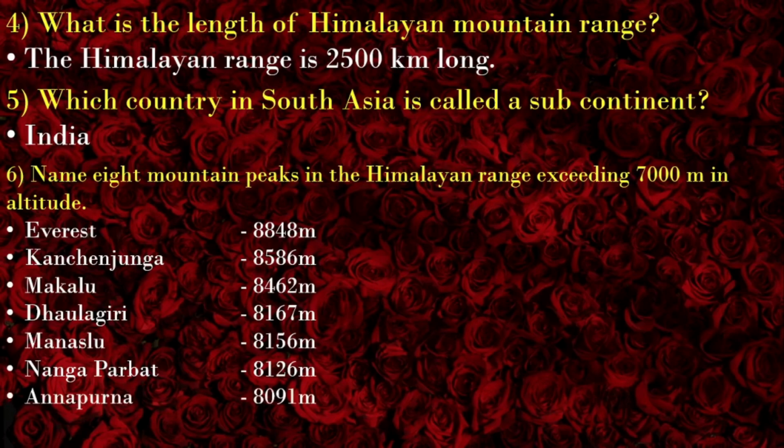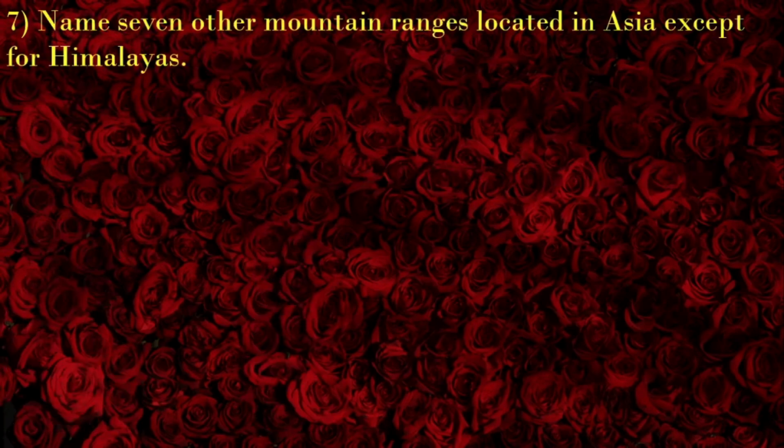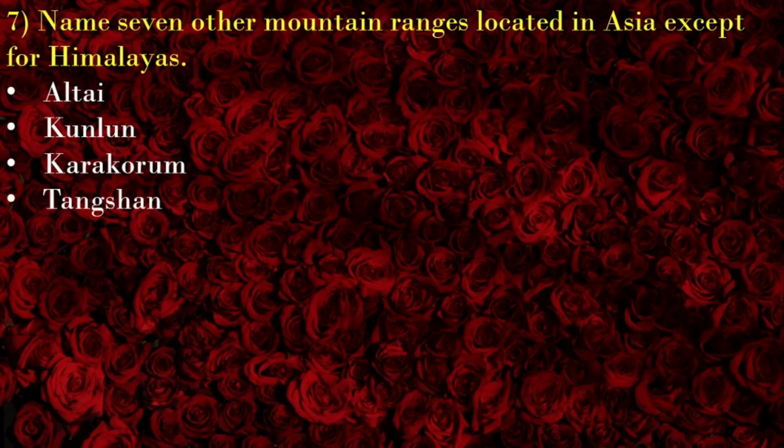Annapurna, 8,091 meters. Nanda Devi, 7,817 meters. Name 7 other mountain ranges located in Asia except for Himalayas: Altai, Kunlun, Karakoram, Tianshan, Ghats, Zagros, Urals.